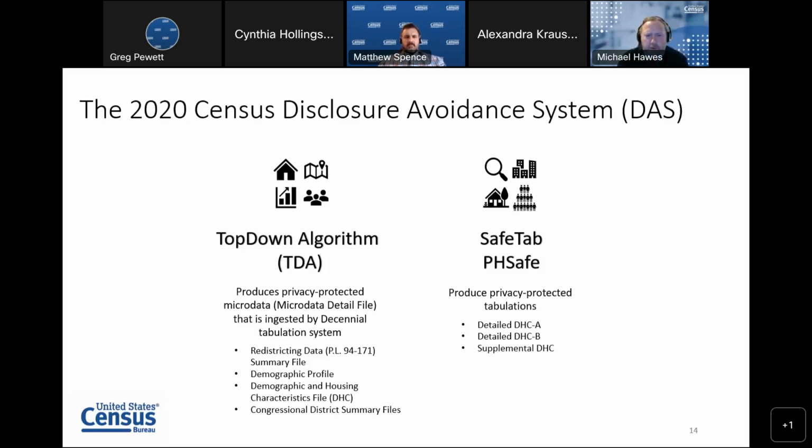For today's discussion, we're going to focus mostly on what's known as the top-down algorithm, or TDA. That's the algorithm that we're using to protect the redistricting data that were published back in August and September of 2021, that is used to protect the demographic profile and demographic and housing characteristics file data that are coming out next month, and that will also be used to protect the congressional district summary files that will be coming out later. We do have other algorithms that we're using for the subsequent 2020 census data products, including the detailed DHC-A, detailed DHC-B, and supplemental DHC. We're not going to talk too much about those today, but we're happy to answer questions.